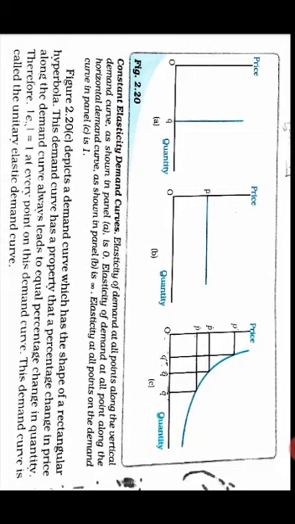A change in price never leads to a change in the demand. So price never influences the quantity demanded. It doesn't at all influence the quantity demanded.